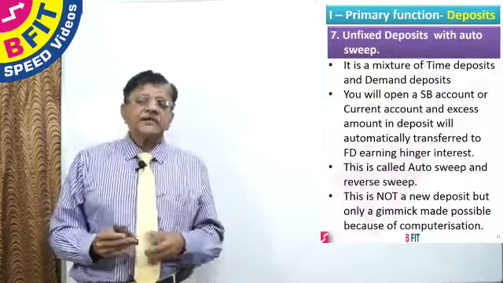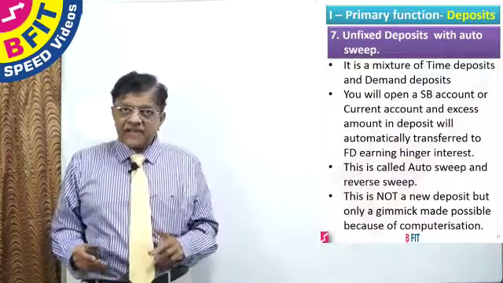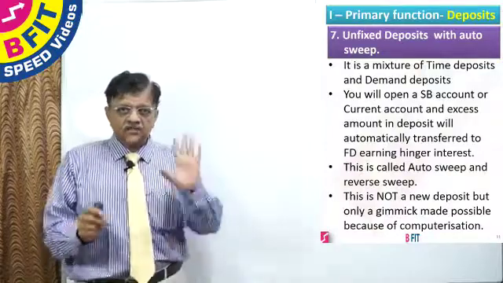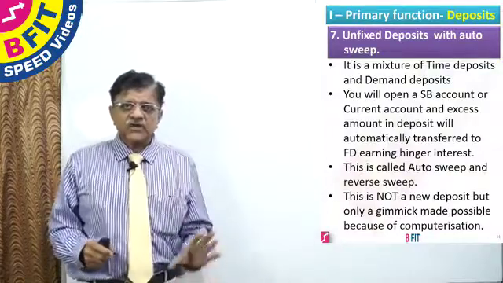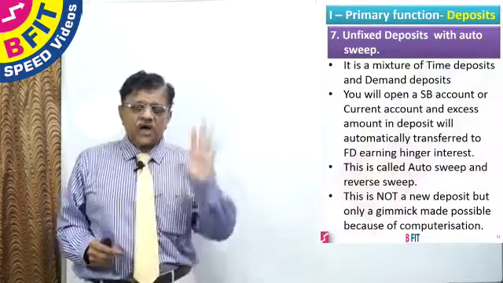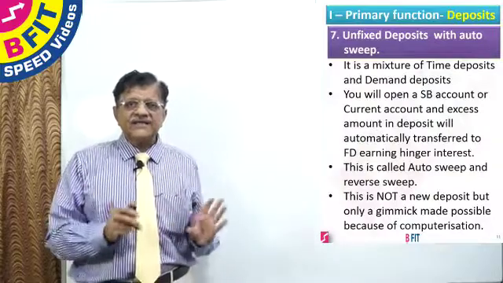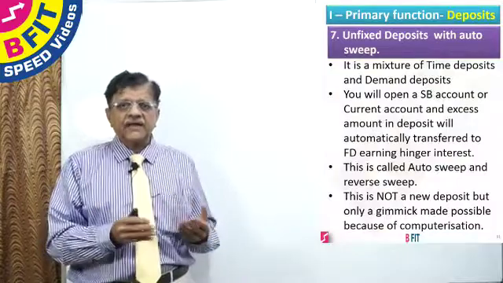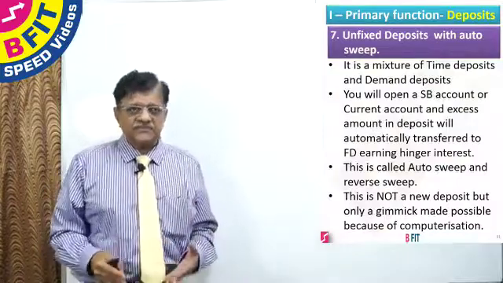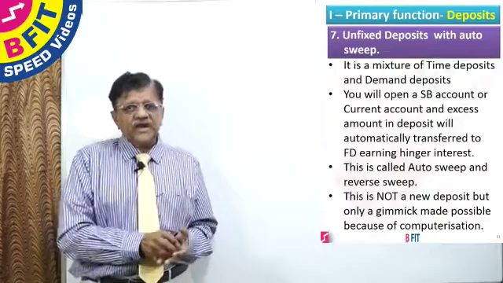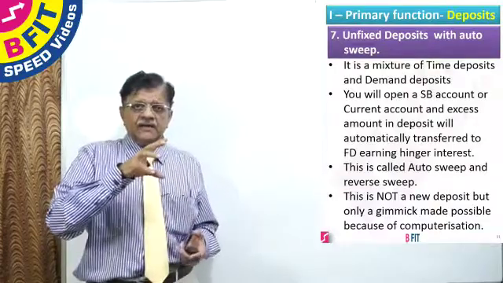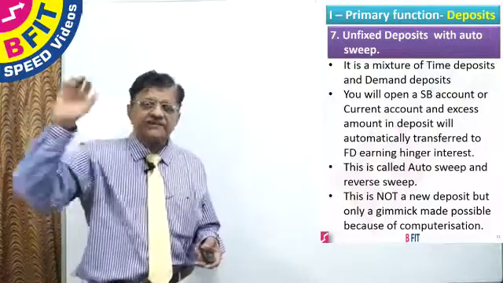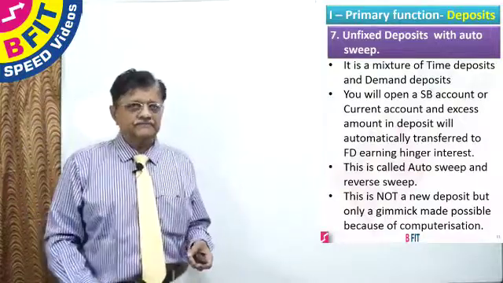The benefit goes to the customer. And the bank, please remember, has not violated any Reserve Bank of India guideline. All the rules of fixed deposit, all the rules of current account, all the rules of savings bank account are followed meticulously. Only thing is we transfer to and back the amount depending upon the requirement of the customer. When you transfer the money from the savings bank or current account to the fixed deposit, it is called auto sweep. When it is transferred back, it is called a reverse sweep.